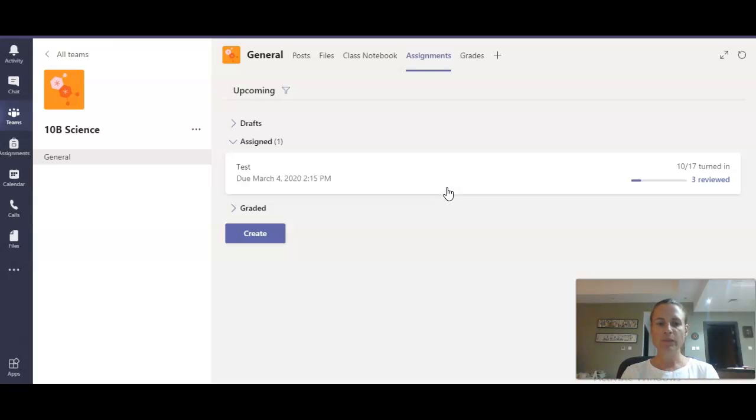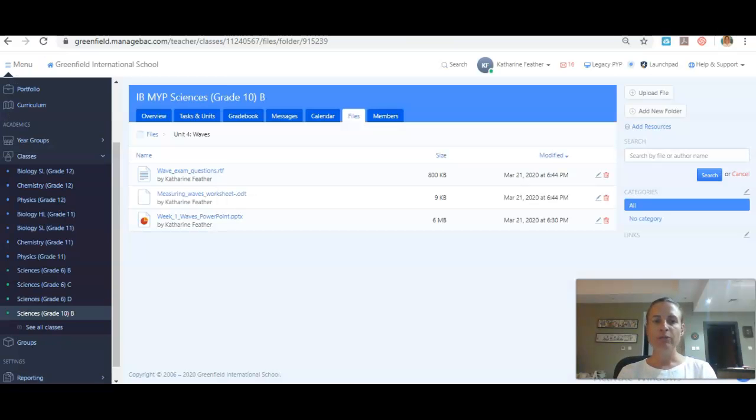In terms of the other tasks that I showed you before, really we want you to be working in your workbooks. So when you go through the PowerPoint, you will write down the title, you will write down the objective. All of the work needs to be done in your books, and then you will submit that evidence to ManageBac and I can give you feedback on it.